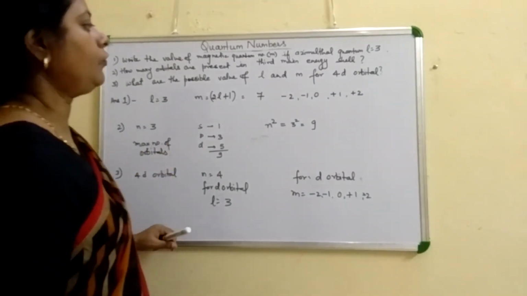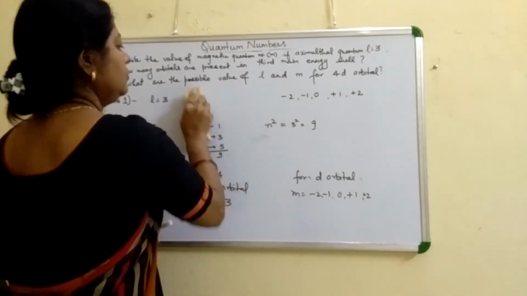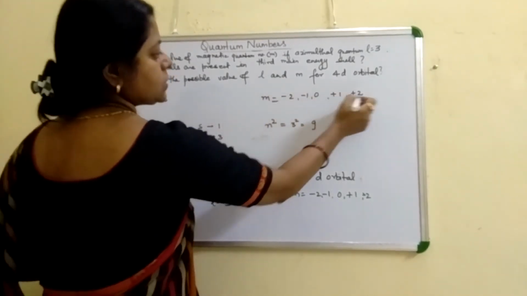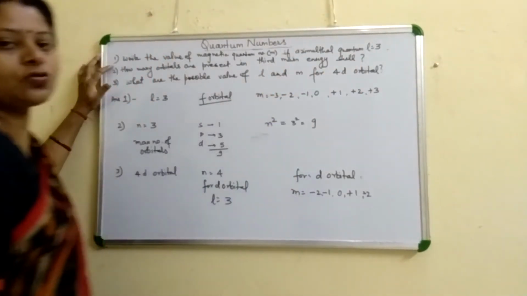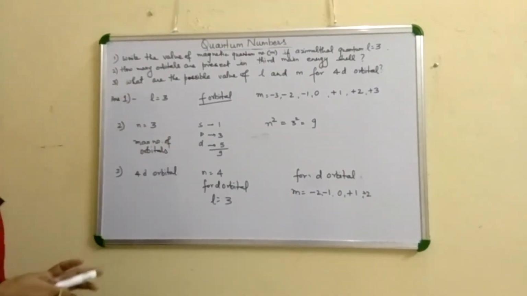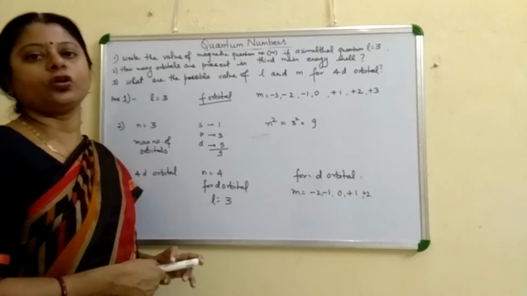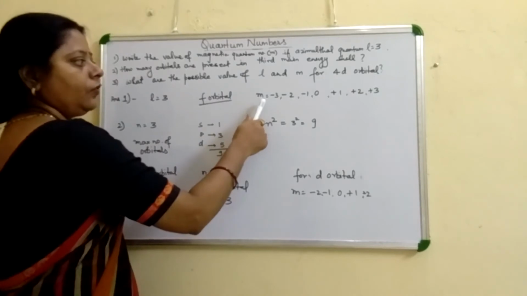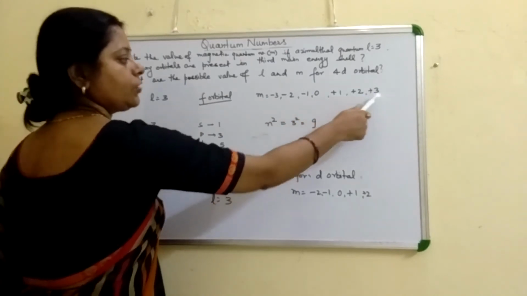So value of m is equal to -2, -1, 0, +1 and magnetic quantum number, and if the azimuthal quantum number L is equal to 3. So if L is equal to 3, it means it is the f orbital, as L is equal to 0 means S, L is equal to 1 means P, L is equal to 2 means D, and L is equal to 3 means f orbital. So for f orbital, we have 7 values, -3, -2, -1, 0, +1, +2 and +3.